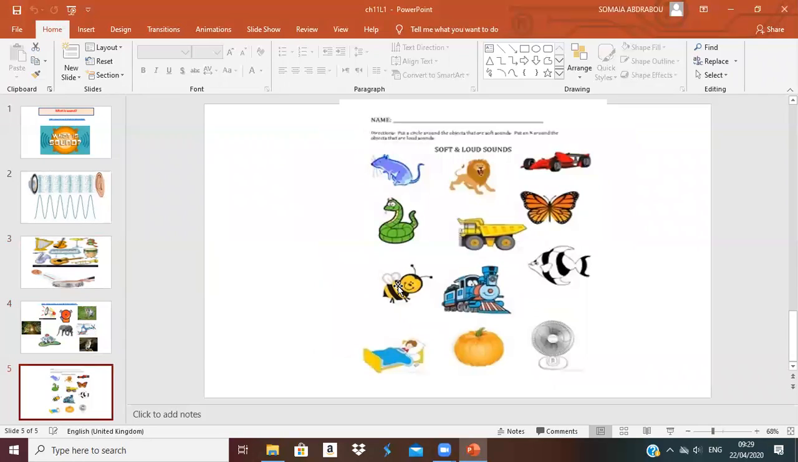Okay, I have here different pictures of the animals, or of the objects. I can say that the train has a loud sound. The truck has a loud sound. The lion has a loud sound. What about the mouse? The mouse has a soft sound. While you are sleeping, loud or soft? Soft. Okay, the fish, soft. So we can describe sound by its loudness, how soft or loud the sound is.